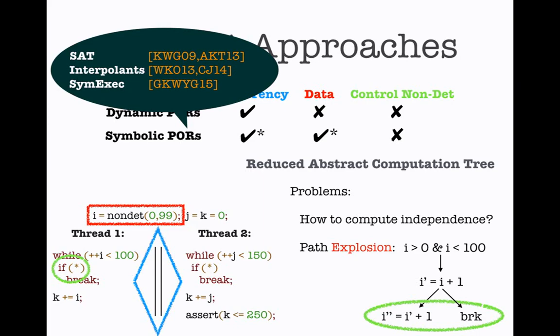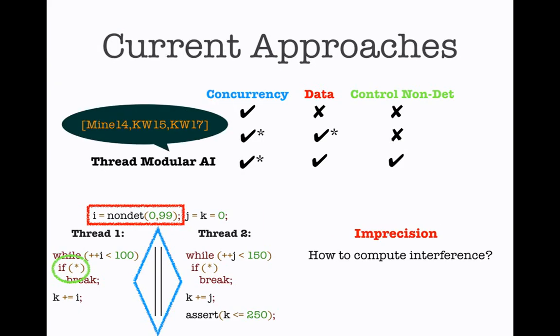But for example, if you take a prominent technique here, which combines symbolic execution with partial order reduction, where the idea is now to explore a reduced abstract computation tree, we are still going to face several problems. The first problem, which is shared by all these symbolic PORs, is how do we compute the independence relation now? And the second problem is that this approach will still not handle path explosion.